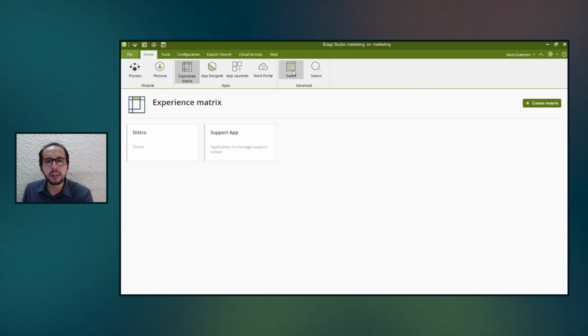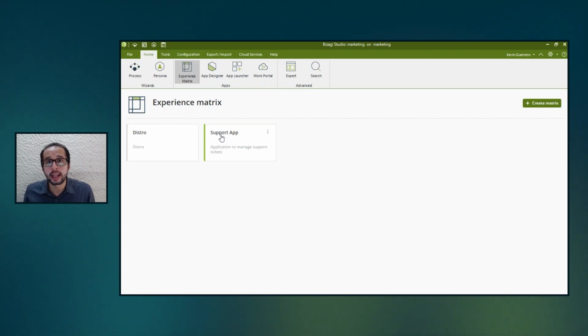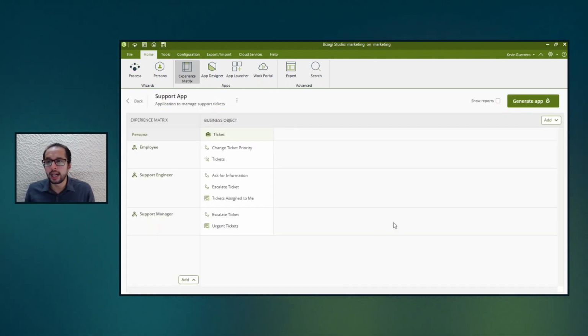But now, how is all of this going to come together when we see it in real life? The first thing is that I am going to jump quickly into one simple application that I created for this demonstration, and it is a support app. One support application whose main objective is to control and manage tickets.